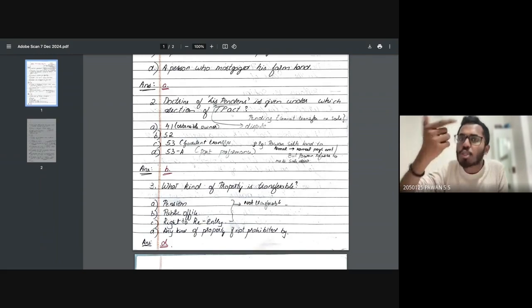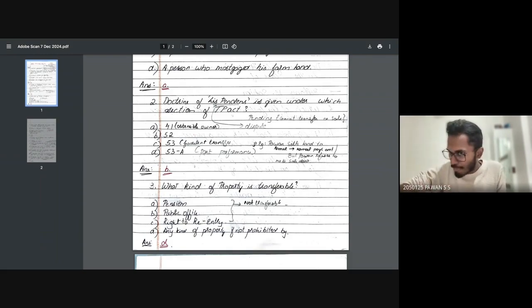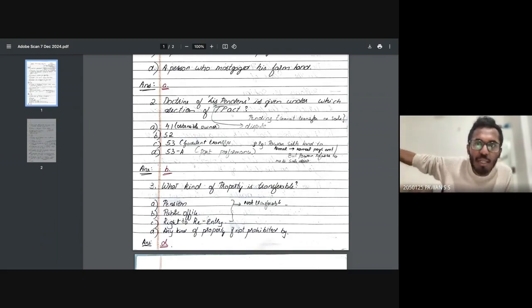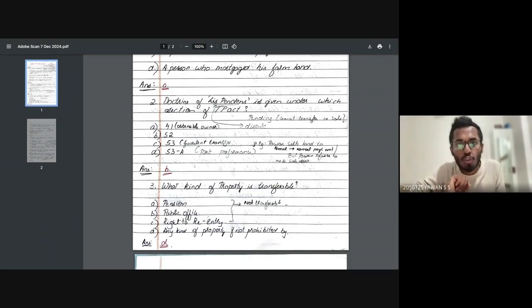So, when there is a fight between me and Kamal over a piece of land, it is a lis pendens stage. It's a pending litigation case, a pending dispute case. Neither Pavan nor Kamal can sell this land to any other third person until there is a strict order from the court of law. Very simple. That's called lis pendens.